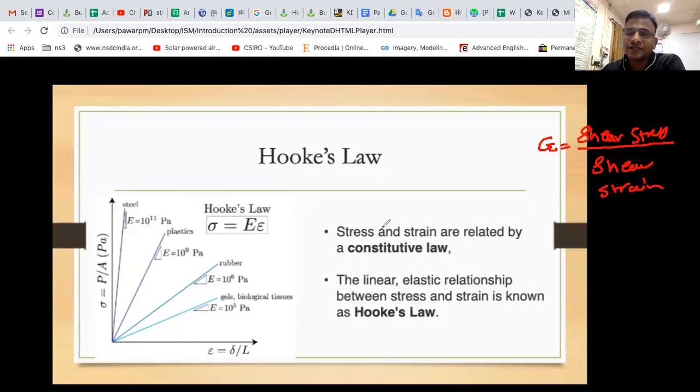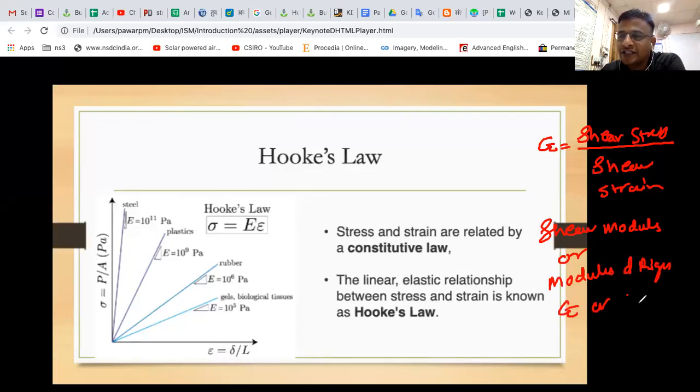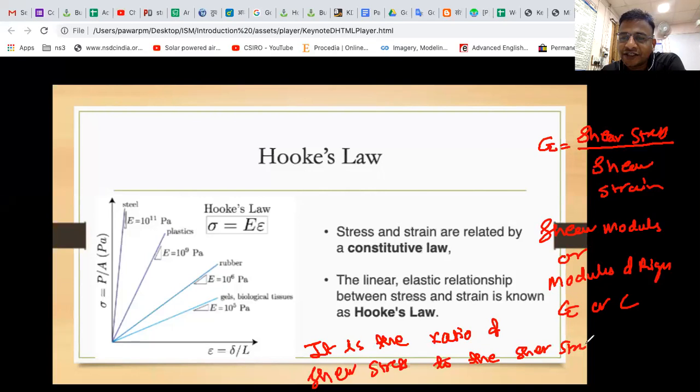Shear modulus or modulus of rigidity, that is G or C. It is the ratio of shear stress to the shear strain.